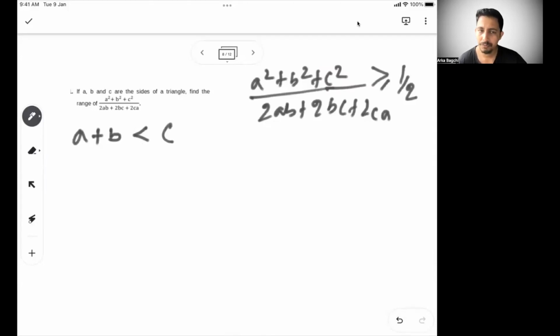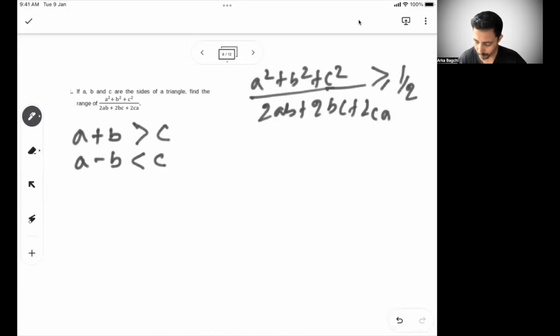Or the other way of saying it, when a, b, c are three sides of a triangle, the difference of two sides is less than the third side. So a plus b must be greater than c, and a minus b must be less than c. Sum of two sides is more than the third side. Difference of two sides must be less than the third side.